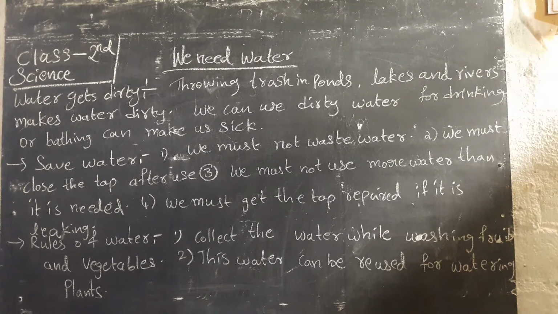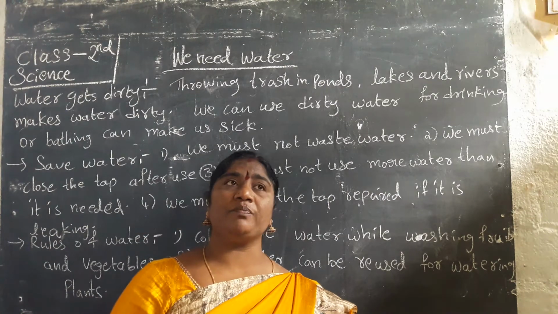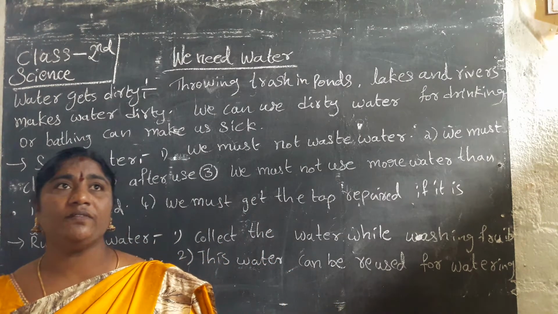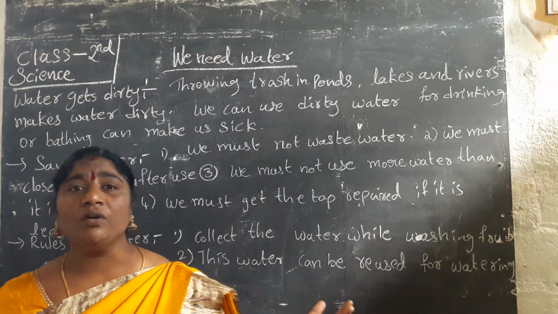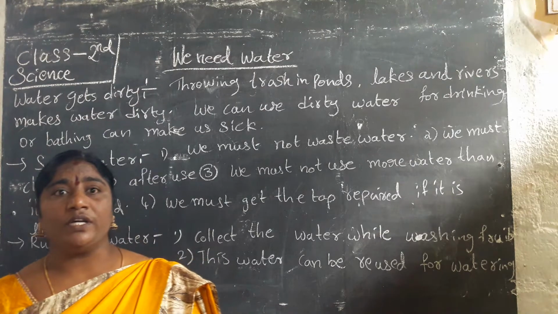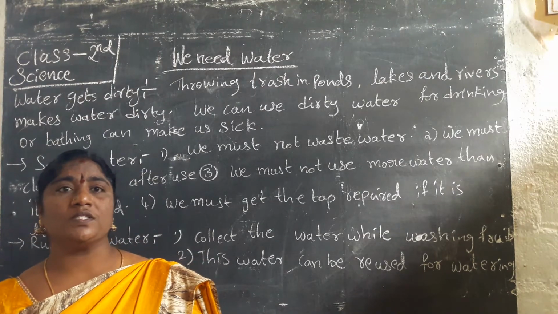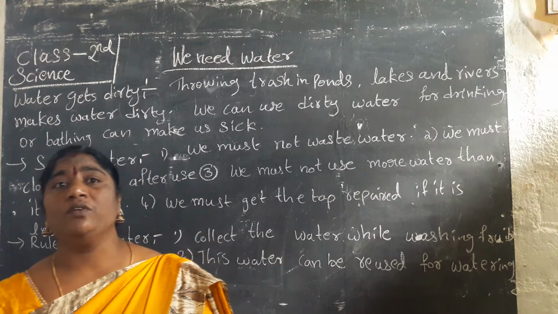In the last session we learned that we need water. How can we get water? The main source is rain. And how does rain fall? It forms from the evaporation of water from lakes, rivers and ponds. The water turns into water vapor and forms clouds.